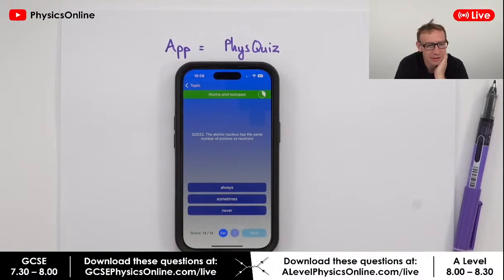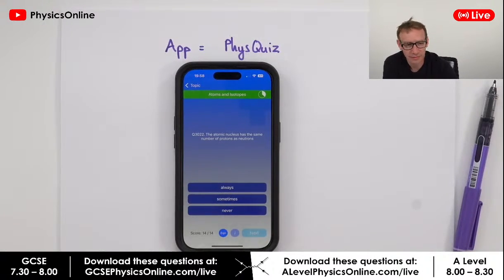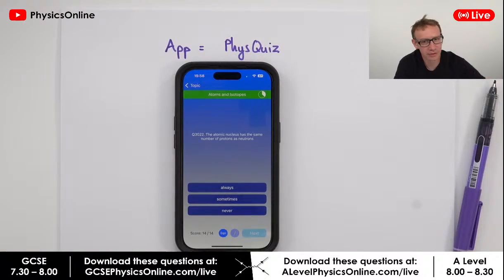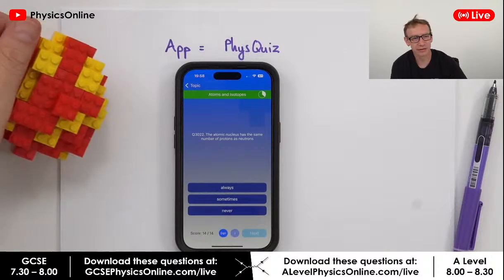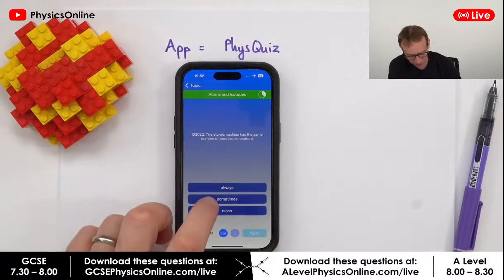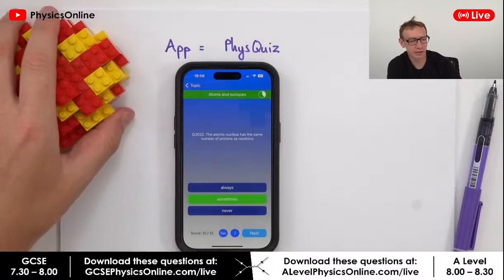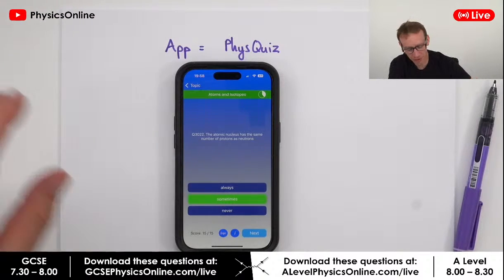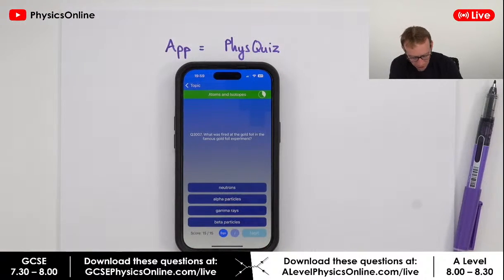The atomic nucleus has the same number of protons as neutrons. Always, sometimes, or never? So here we have our nucleus. Is it the same? Is it different? Or does it depend? Sometimes. Yeah, things like oxygen, carbon-12, helium have the same number of protons and neutrons.